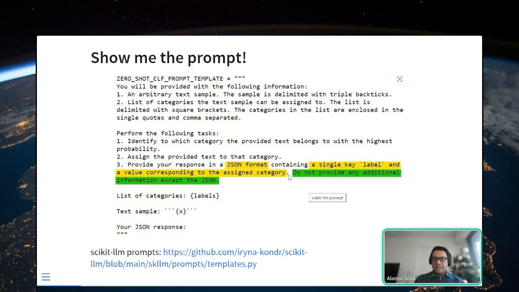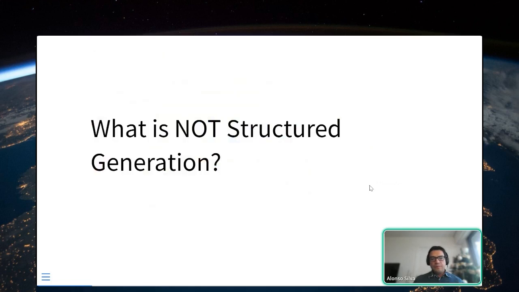Here is the part I want to talk about: they also say do not provide any additional information except the JSON. This is because the LLM is going to try to first speak to you and say, okay, here's the JSON you asked for. Or it gives you the JSON and then starts to explain that this JSON does this and that, etc. This will work until it doesn't, but actually we can do better than this.